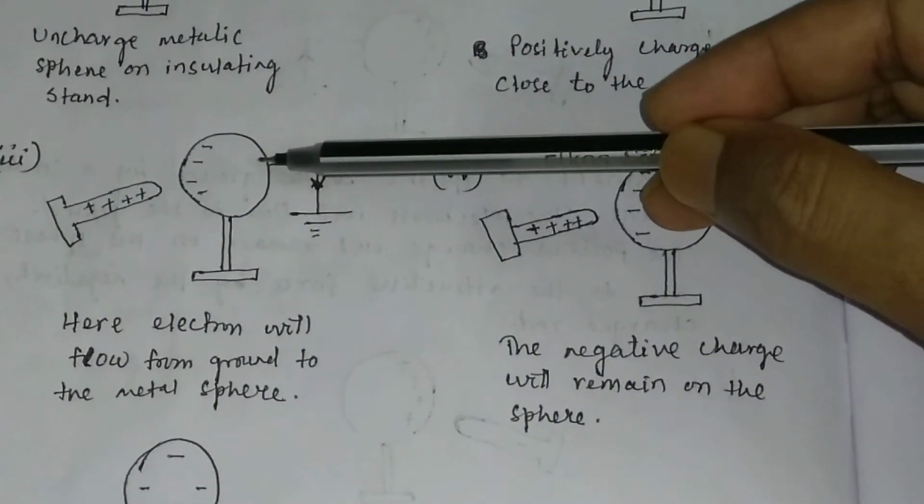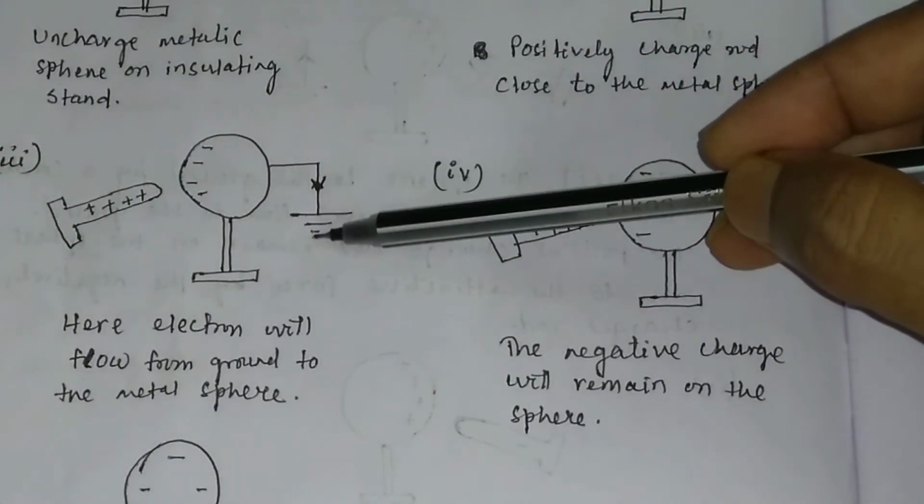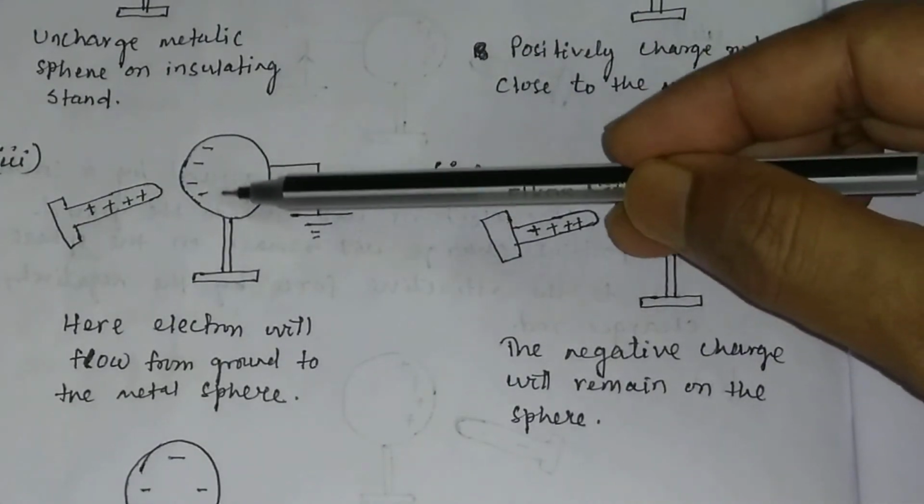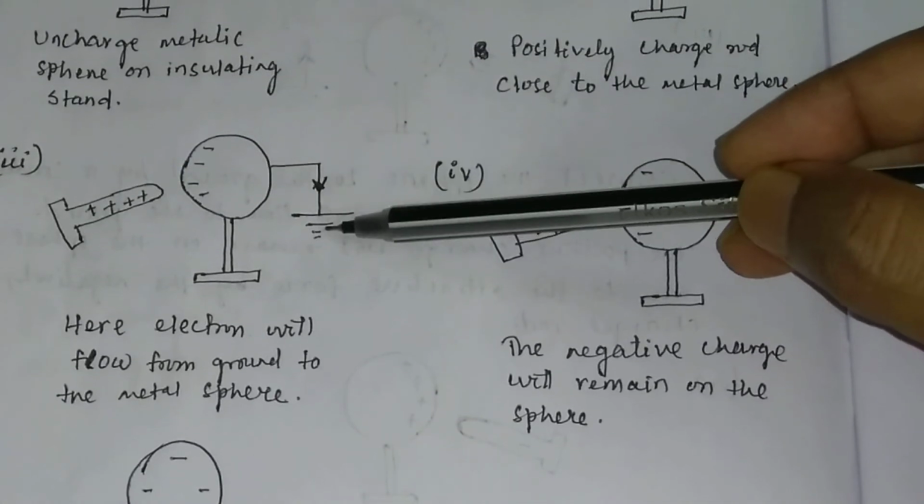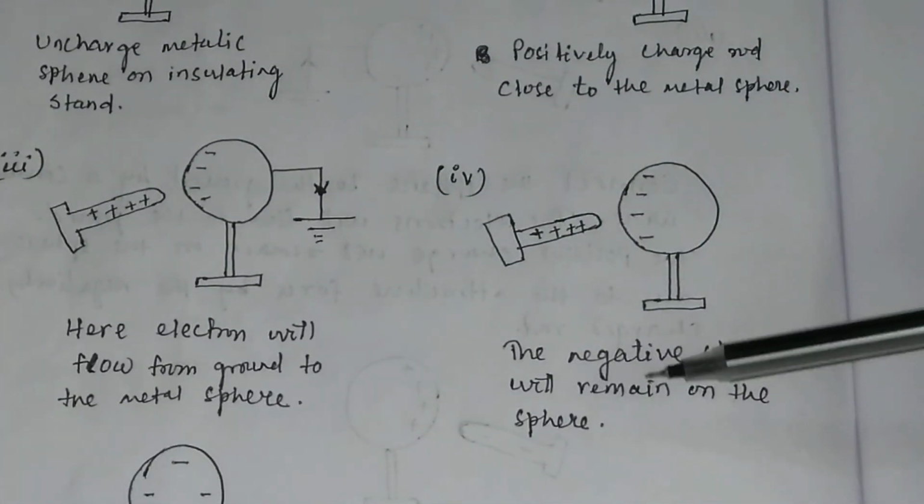Then you disconnect the sphere from the ground, so the negative charge will remain on the sphere.